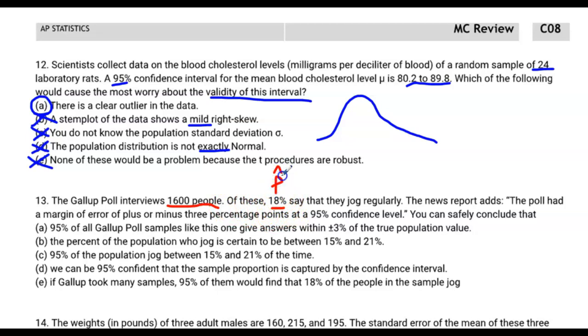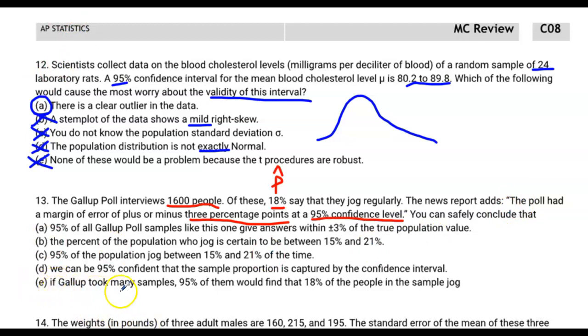Right? It is a sample proportion. The news report adds, the poll had a margin of error plus or minus 3 percentage points, at a 95% confidence level. You can safely conclude that, well, what can you safely conclude? Well, typically we look for the language if we take many samples.